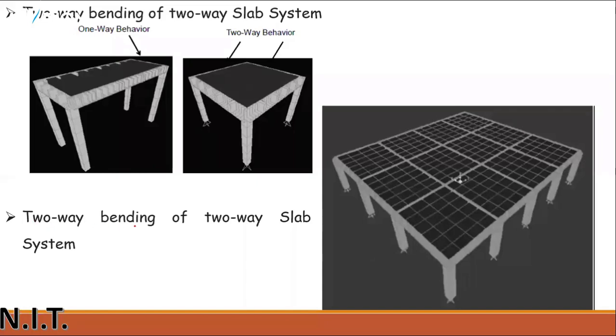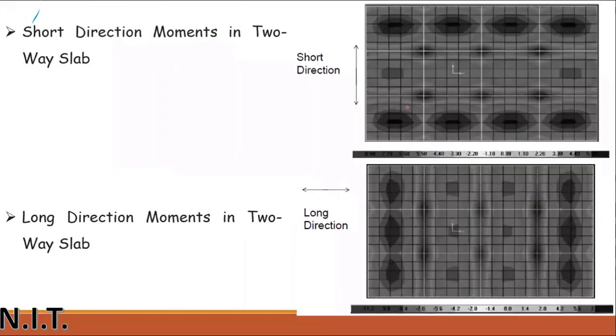Well, this is a two-way bending of a two-way slab system. You can see the bending will be in two-way direction, in both directions. The moments are being catered. You can see the moments. This line is the longer span, and this side is the shorter span.